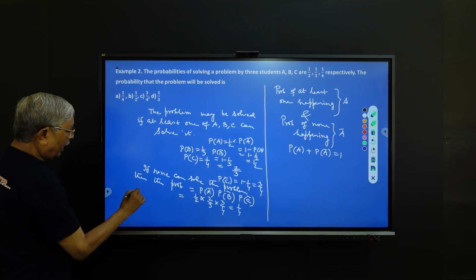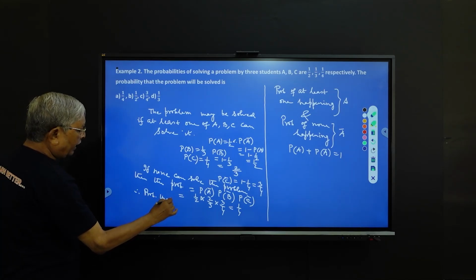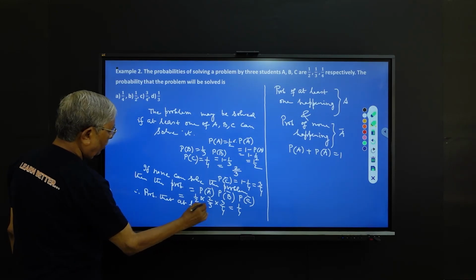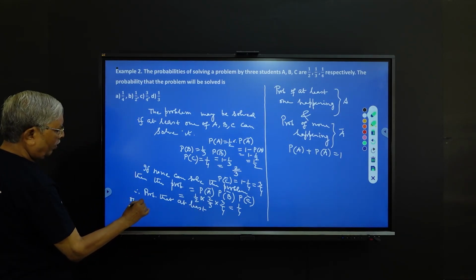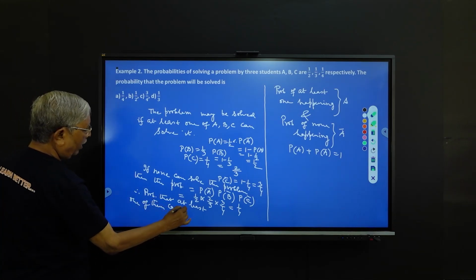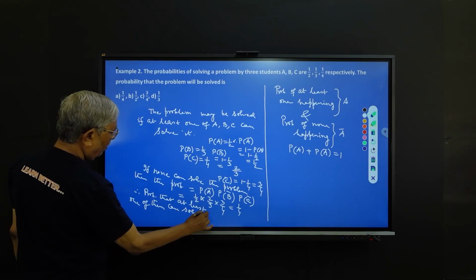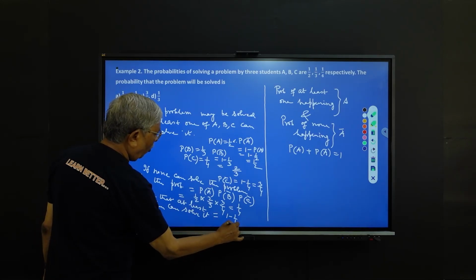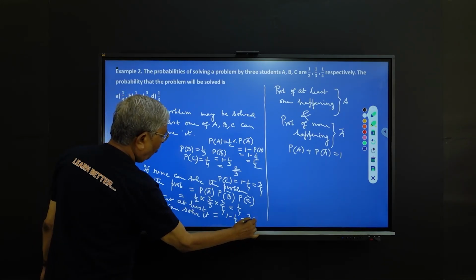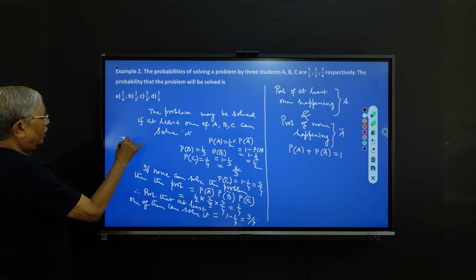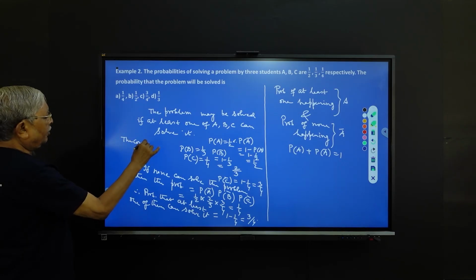So therefore, the probability that at least one of them can solve it equals 1 minus 1/4, that is equal to 3/4. So the correct option is C.